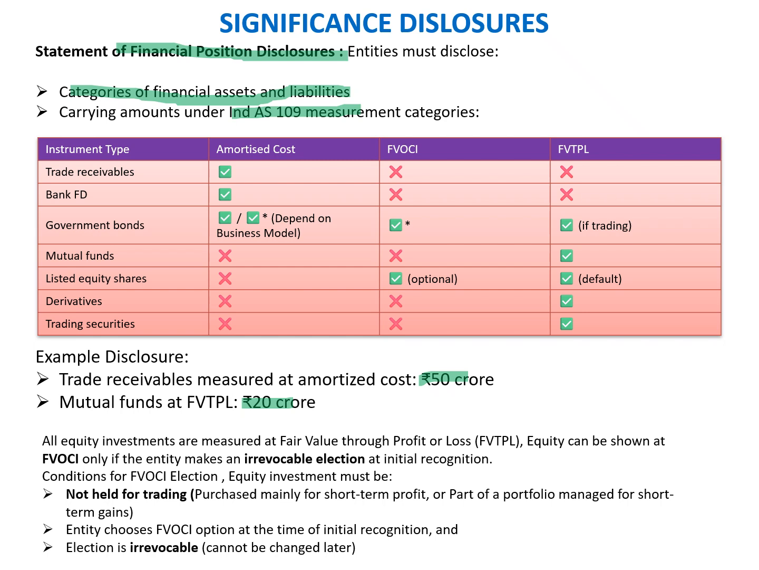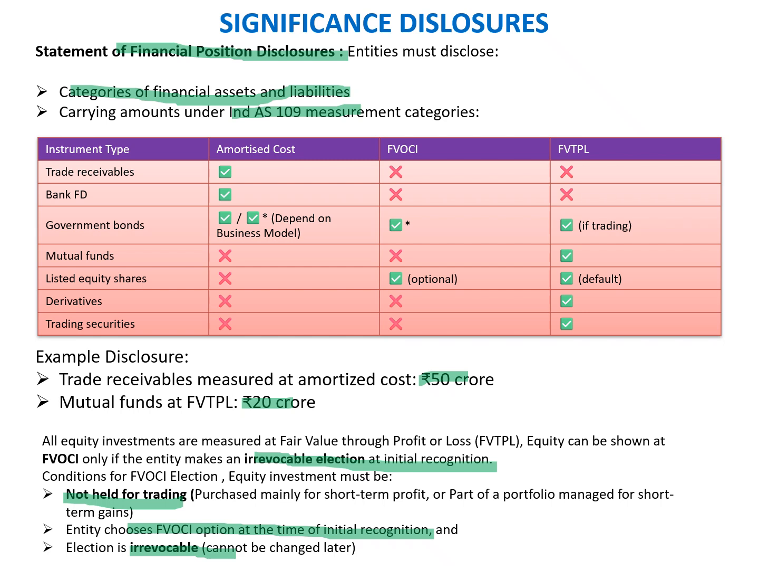Equity can be shown as fair value through OCI only if the entity makes an irrevocable election at initial recognition. The conditions for the FVOCI election are that the equity instrument must not be held for trading, the entity chooses the FVOCI option at the time of initial recognition, and the election is irrevocable and cannot be changed. If we are holding the equity instrument for trading, then it has to be classified as FVTPL. There is no other option. But if we are not holding it for trading purposes and are holding it for long-term investment, then the entity has a choice to disclose it as fair value through OCI or fair value through PL, and if they opt for fair value through OCI, then it has to be irrevocable.